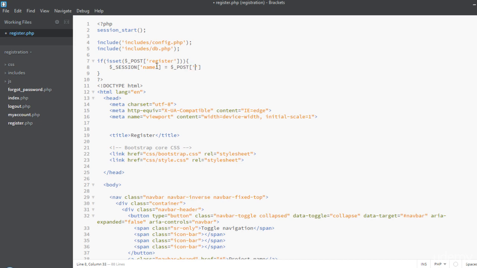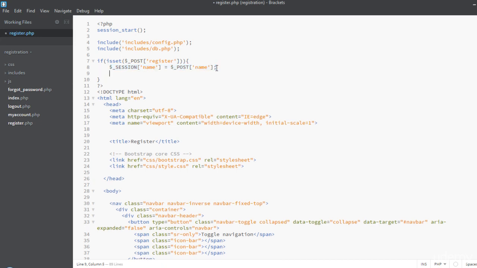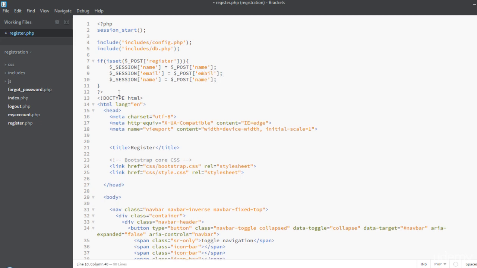Copy this line and paste it below. Next one is email, and the name of the text field is also email. The next one is password. The name of the field is also password.